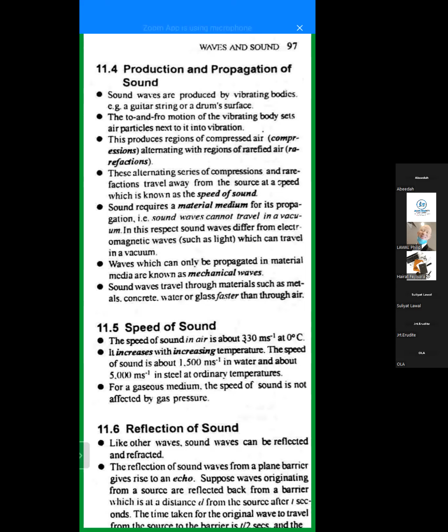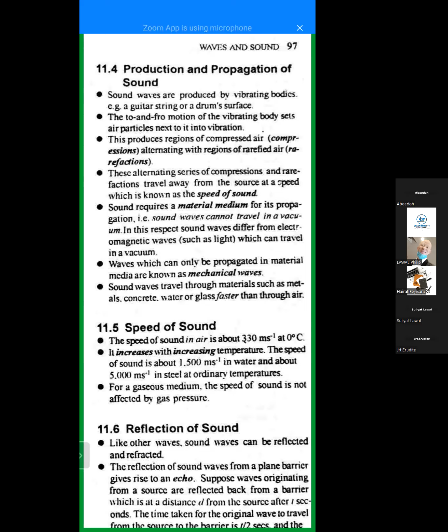Any part or any object that can vibrate will produce sound. And I need you to know that when you are cooking and your water boils, what do you notice? The heat that is boiling your water is not even making sound, but the bubbling of the water is producing sound because those bubbles are moving up and down. The molecules are moving up and down.